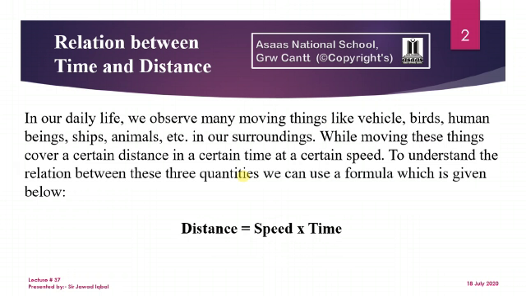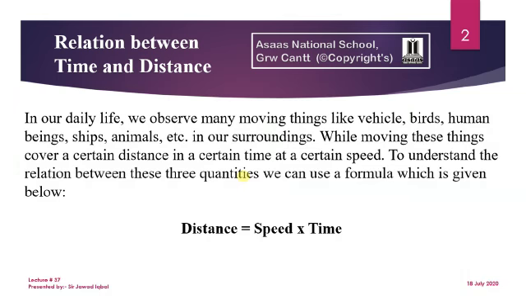So boys and girls, as you know very well, anything which is moving around ourselves has some kind of speed, and it is covering its distance, or it is reaching its destination within some time. So these three things are interrelated, they have a relationship between themselves. We will define these three quantities in the formula, and that formula is distance is equal to speed multiplied by time.